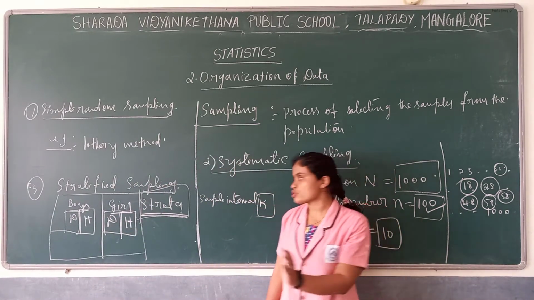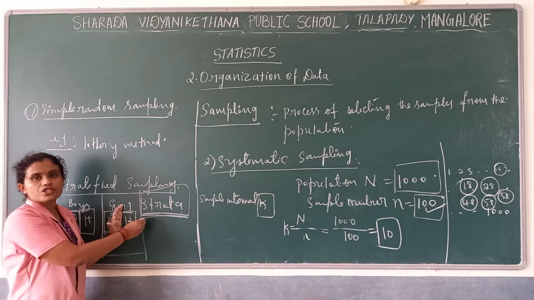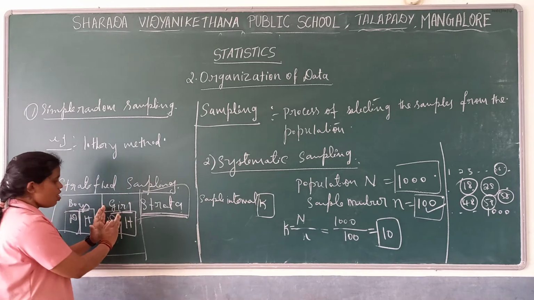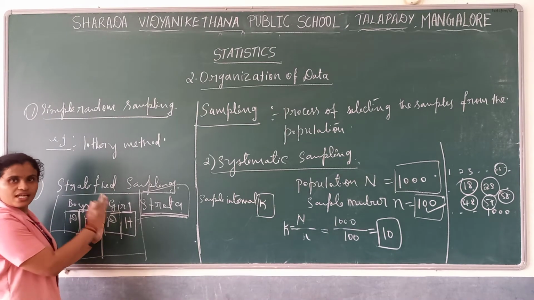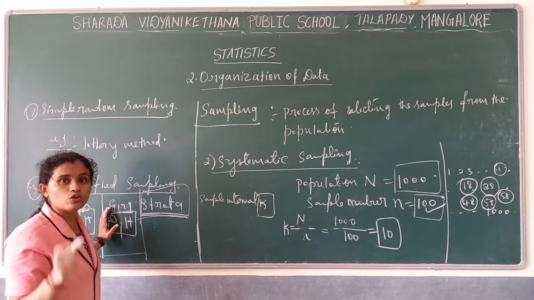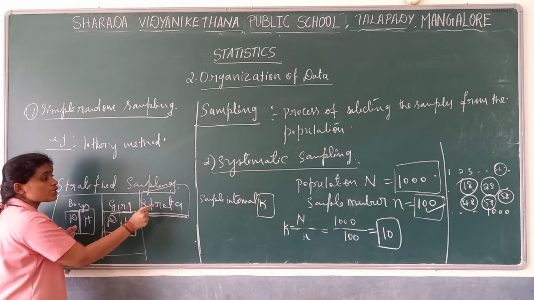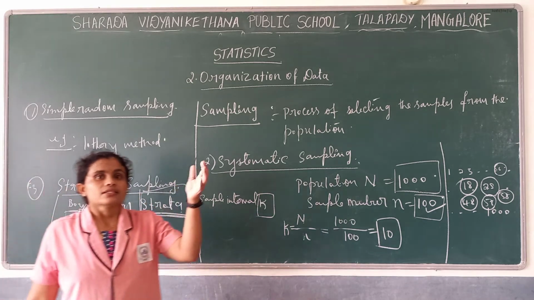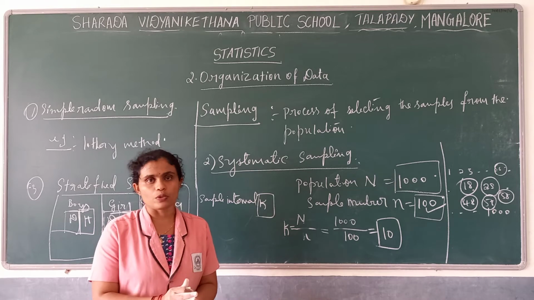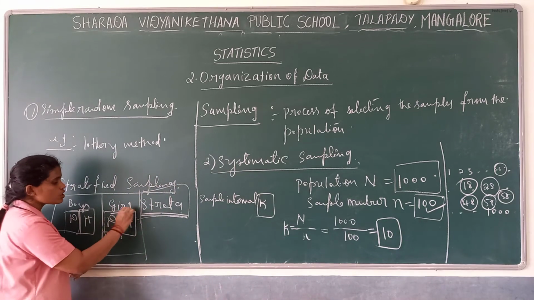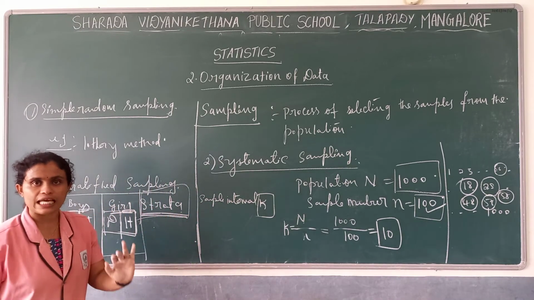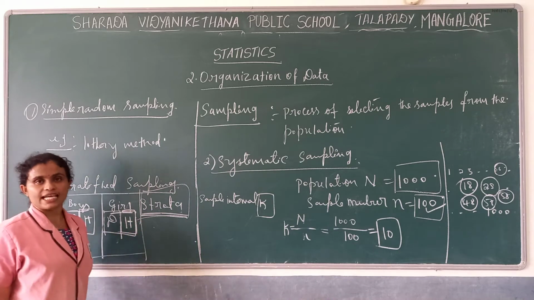Each of these 4 groups is a homogeneous group. Only hostel girls is a similar kind of unit. Only day boarding girls is a similar kind of group. After dividing, these homogeneous subgroups are called strata. When I have a heterogeneous population in front of us, I divide it into homogeneous subgroups, where similar kinds of units will be in that particular group. That group I call a stratum.